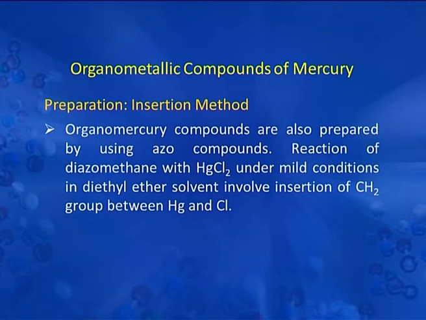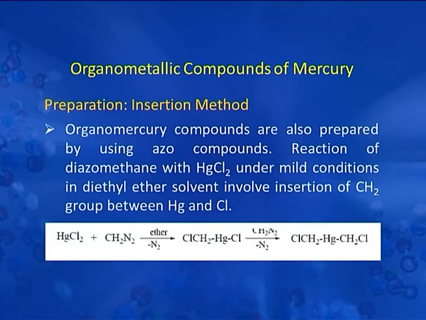Reaction of diazomethane with mercury chloride under mild condition in diethyl ether solvent involves insertion of the methylene group between mercury and chlorine.